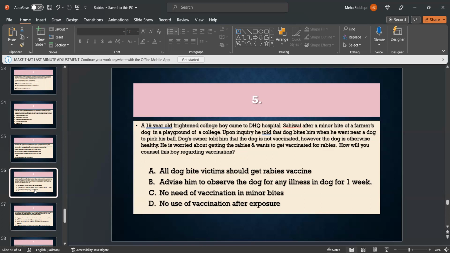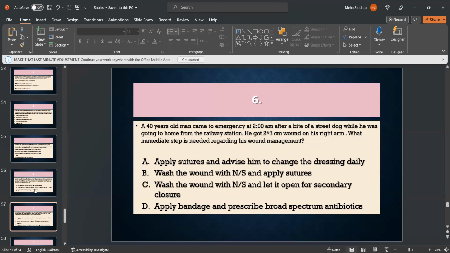A. All dog bite victims should get rabies vaccine. B. Advising to observe the dog for any illness for 1 week. C. No need of vaccination in minor bites. D. No use of vaccination after exposure. B is the right option.